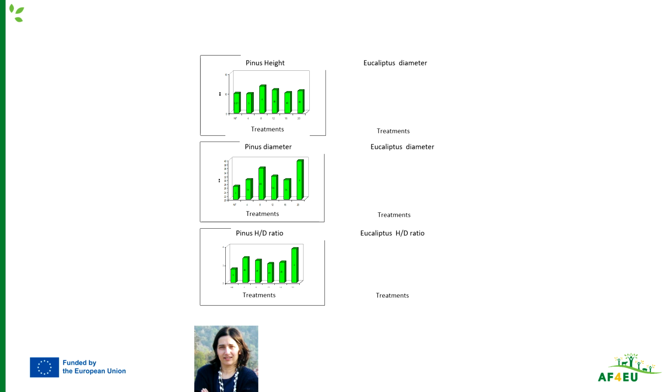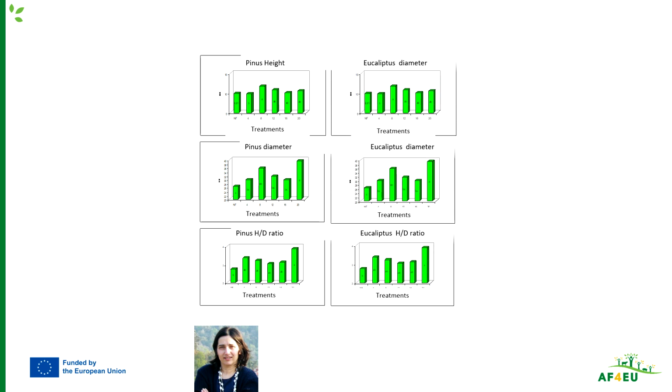However, when we add 12 to 16 tons, we increase the soil fertility because this fertilizer also increases the soil pH, and this causes an increase in the grass production and a reduction in the tree growth because of the competition between the grass and the tree. Okay. Afterwards, if I give enough nutrients, an amendment, so enough organic fertilizer, both the trees and the grass grow up. We will see that afterwards.